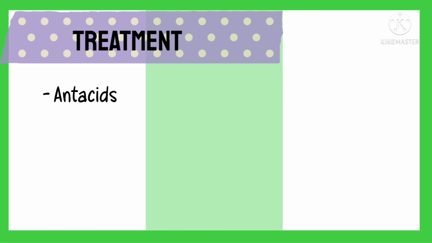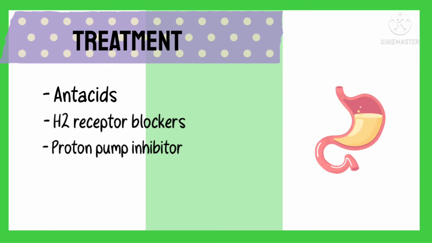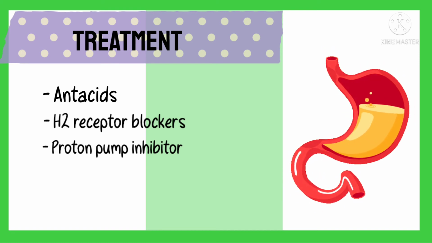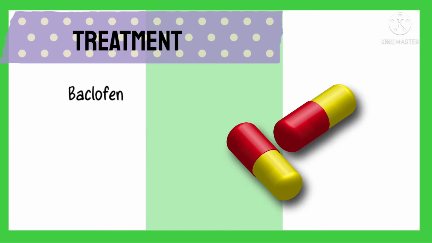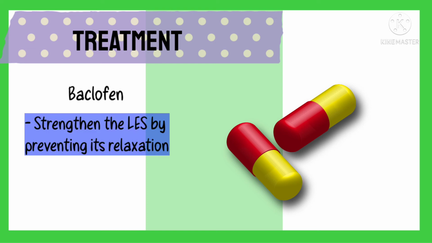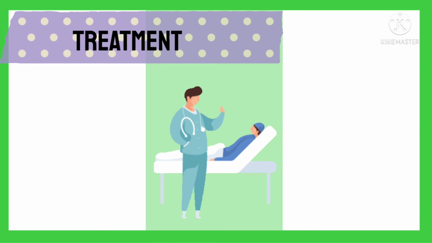Medications like antacids, H2 receptor blockers, and proton pump inhibitors all can help by reducing overall acidity of the stomach content and gastric acid secretion. Thus, there is lesser damage to the esophageal lining during reflux. Baclofen is another medication commonly used to treat GERD. It is known to strengthen the lower esophageal sphincter by decreasing the frequency of the relaxation of the lower esophageal sphincter.